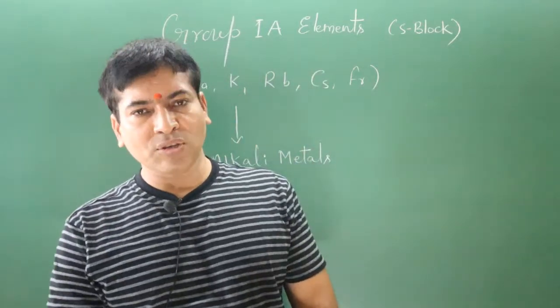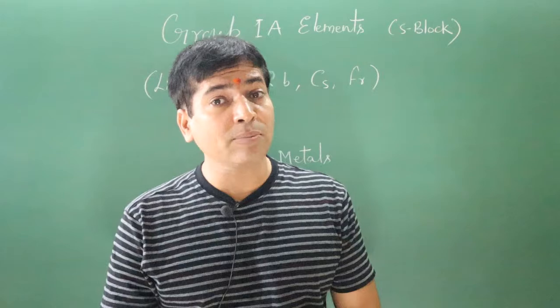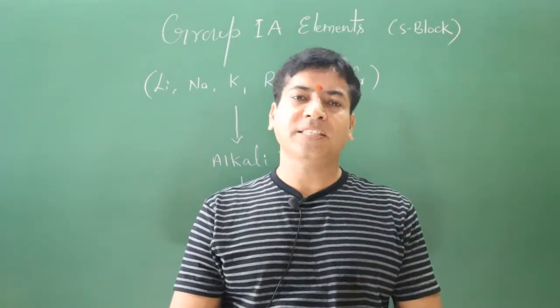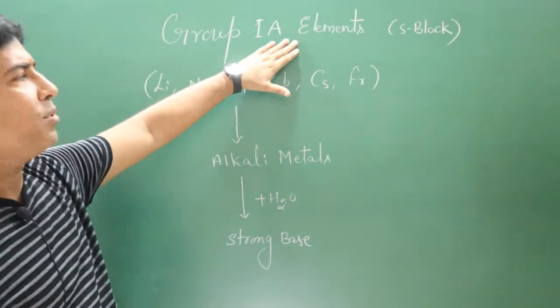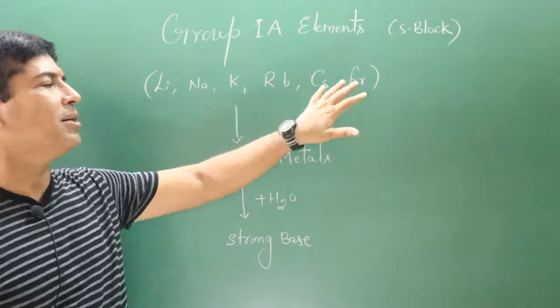Now we will discuss the first group elements. The elements present in this group are lithium, sodium, potassium, rubidium, cesium and francium. I have written this information on the board. You can see the group one elements.